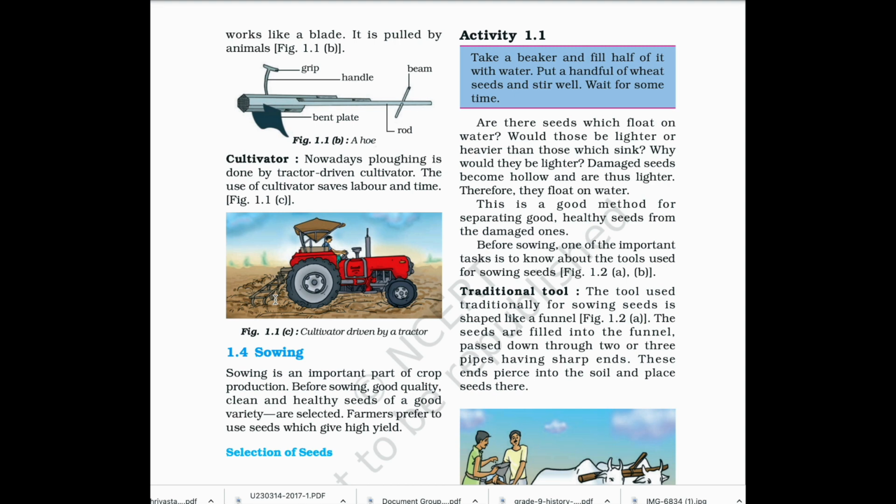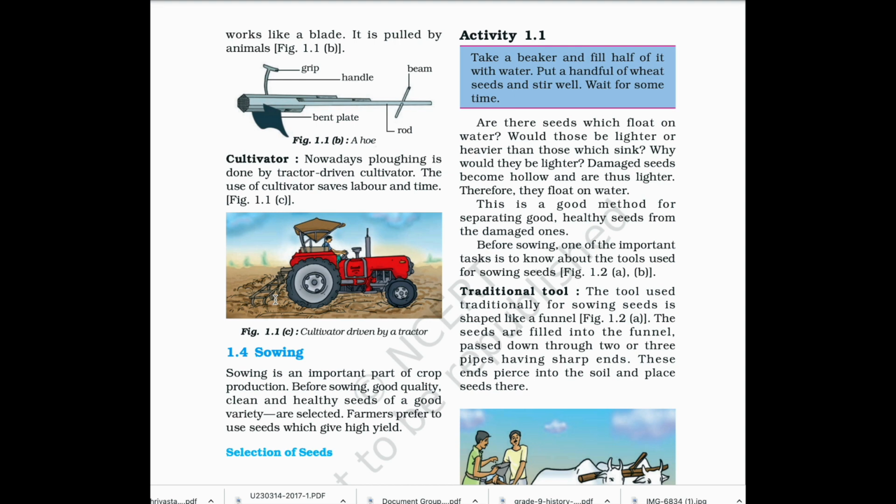Activity 1.1. Take a beaker and fill half of it with water. Put a handful of wheat seeds and stir well. Wait for some time. Are there seeds which float on water? Would those be lighter or heavier than those which sink? Why would they be lighter?